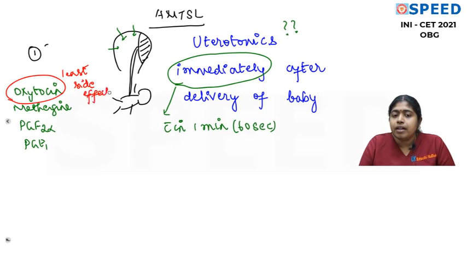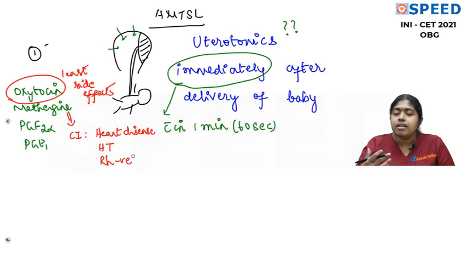You know, methergin is contraindicated. Methergin has two important contraindications. Mainly, it is contraindicated in a woman with heart disease. I hope you all know this because it will precipitate a failure. It is also contraindicated in hypertension, any form of hypertension, be it preeclampsia or gestational hypertension, or she had a pre-existing hypertension, which is called chronic hypertension. Okay, so it's contraindicated. You do have relative contraindications like an Rh negative mother, wherein if you give methergin, the chance of fetal-maternal hemorrhage might increase. So methergin has lots of complications. So every time you're going to give it to your patient, you have to check whether she has these complications or not. Even this prostaglandin F2 alpha is contraindicated in a woman with bronchial asthma.